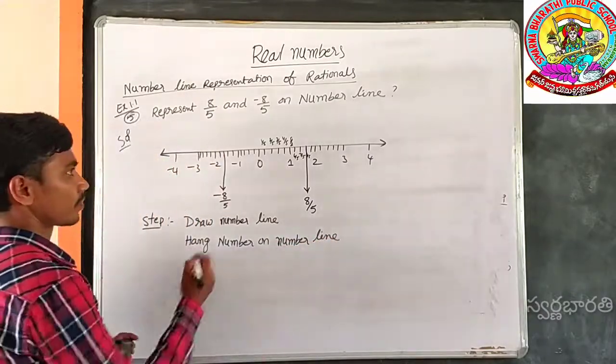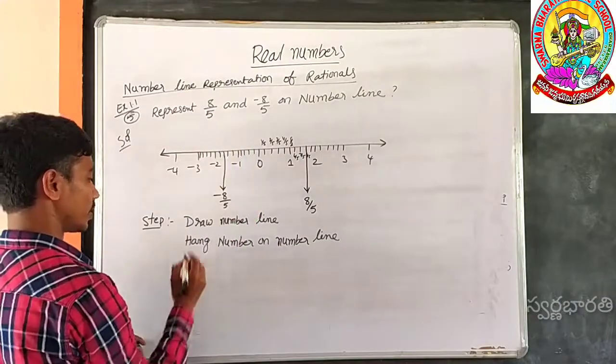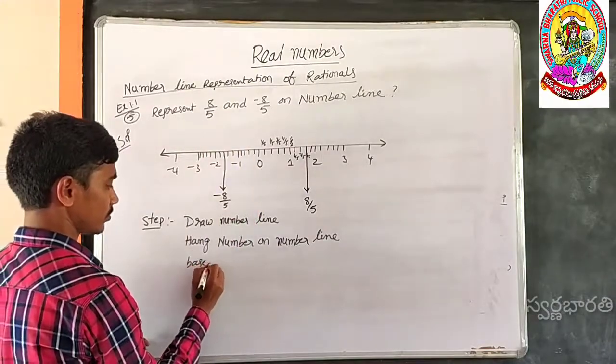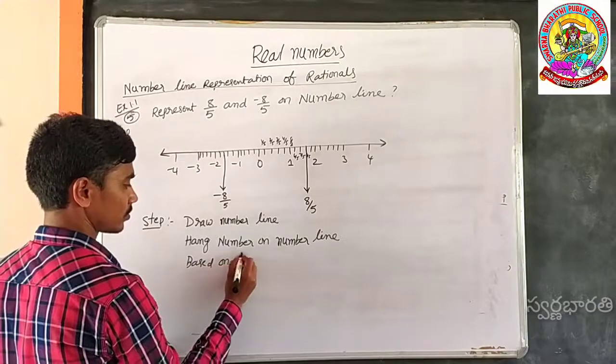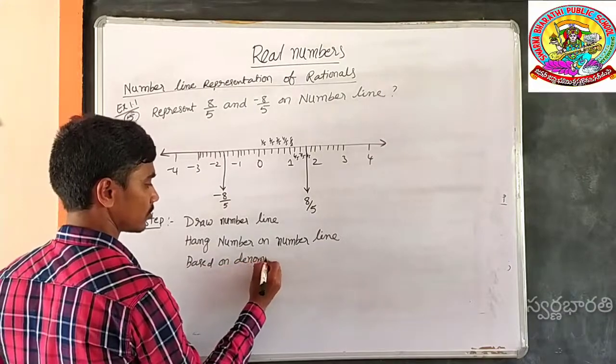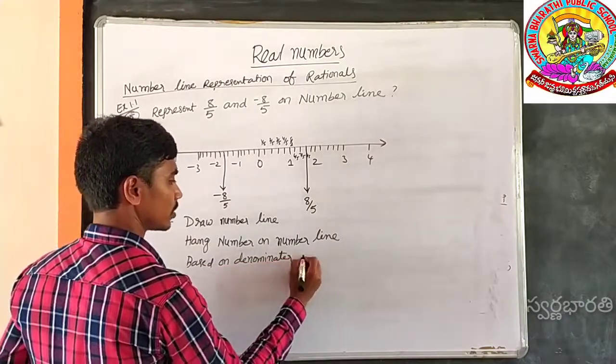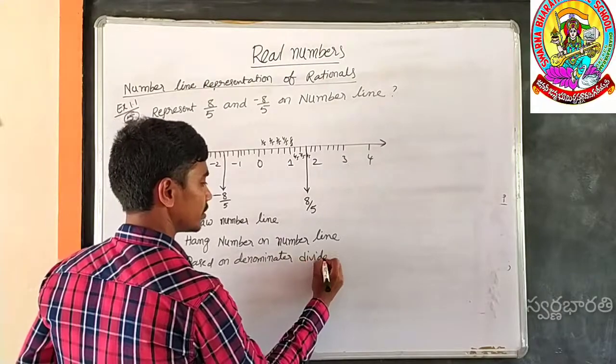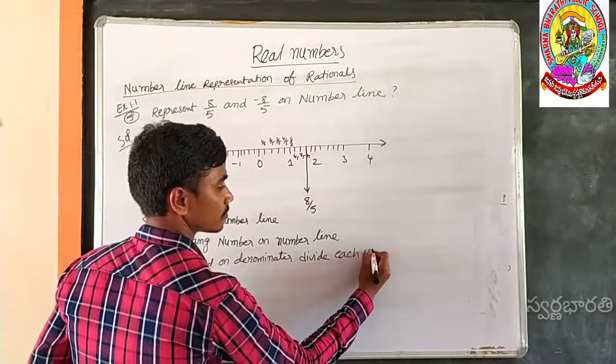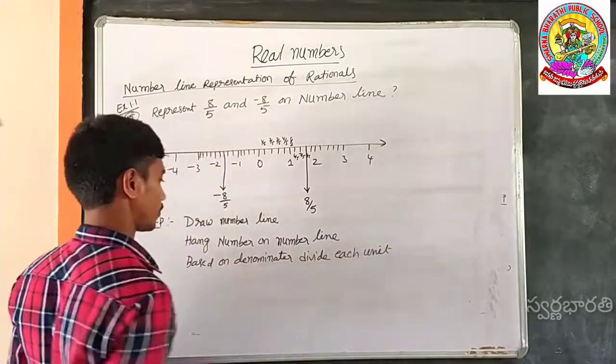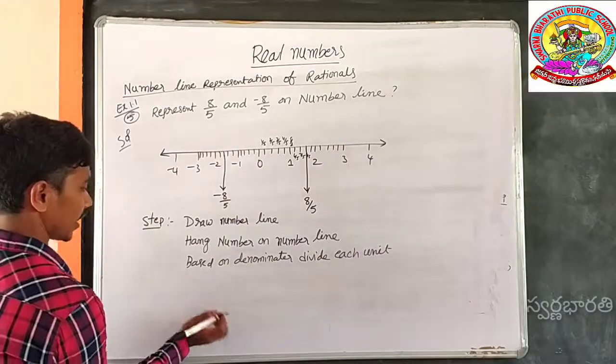Next step, based on the denominator, divide each unit. Next step.